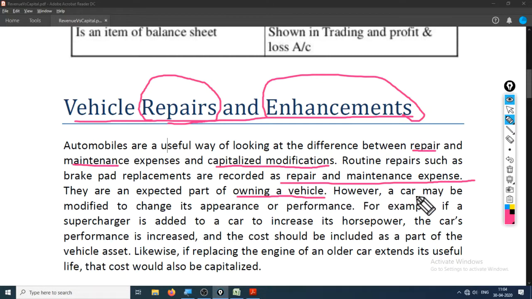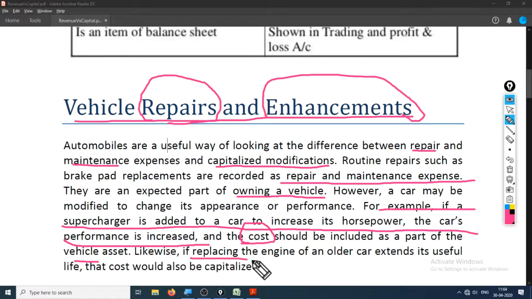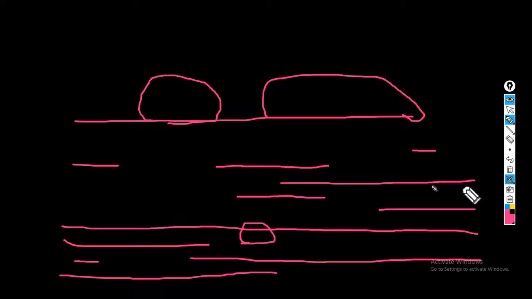However, a car may be modified to change its appearance or performance. For example, if a supercharger is added to a car to increase its horsepower, the car's performance is increased. The cost should be included as a part of the vehicle asset. Likewise, if replacing the engine of an older car extends its useful life, the cost would also be capitalized. So what is it trying to say in the example is,